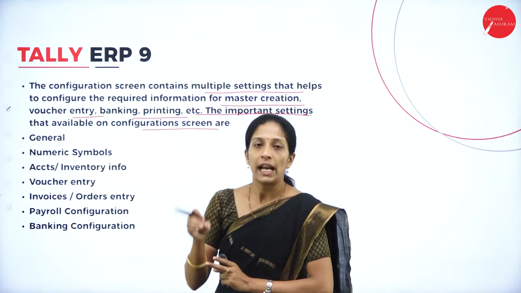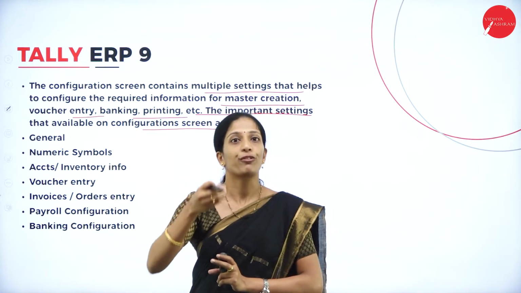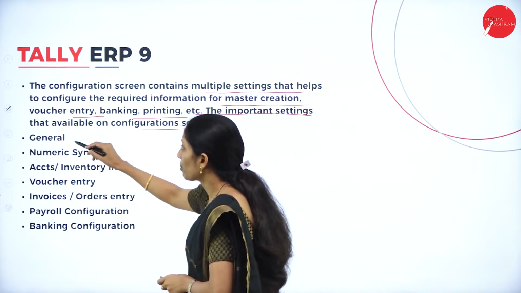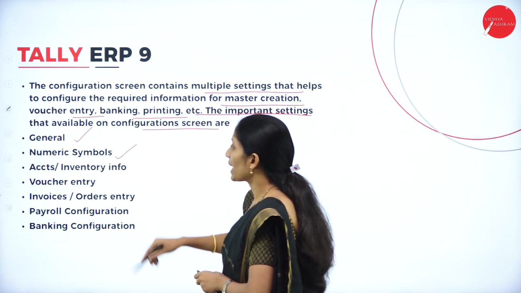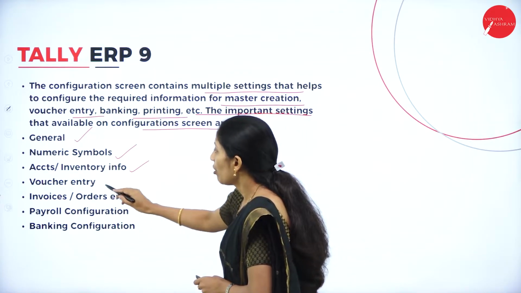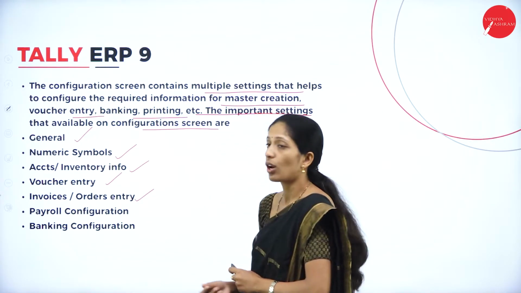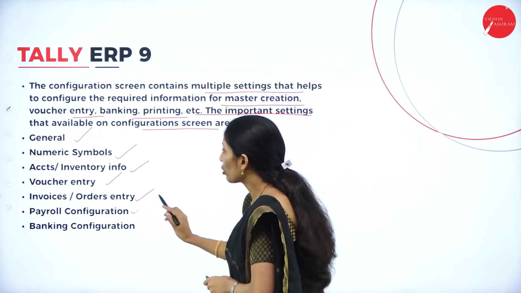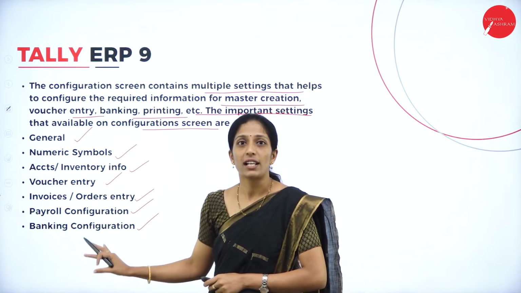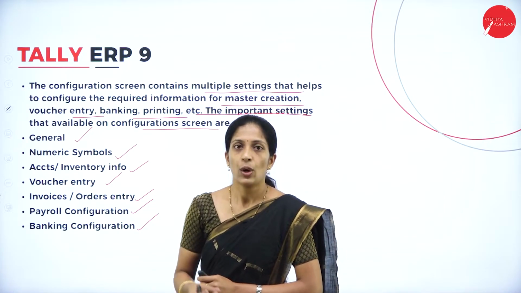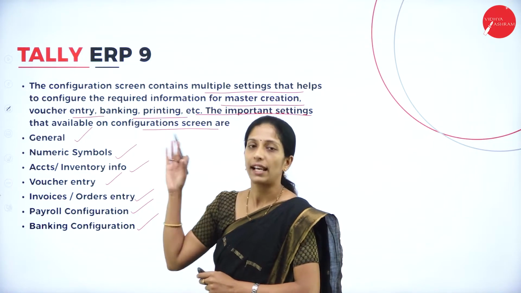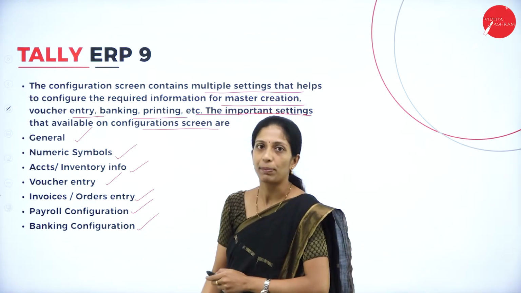When you press F12, what configurations do you get on that particular screen? You'll get the information relating to general, numerical symbols, accounts or inventory information, voucher entry, invoices or order entry, payroll configuration, and banking configuration. These are a few items you can see on the screen when you press F12 for configuration of Tally software, that is, Tally ERP 9.